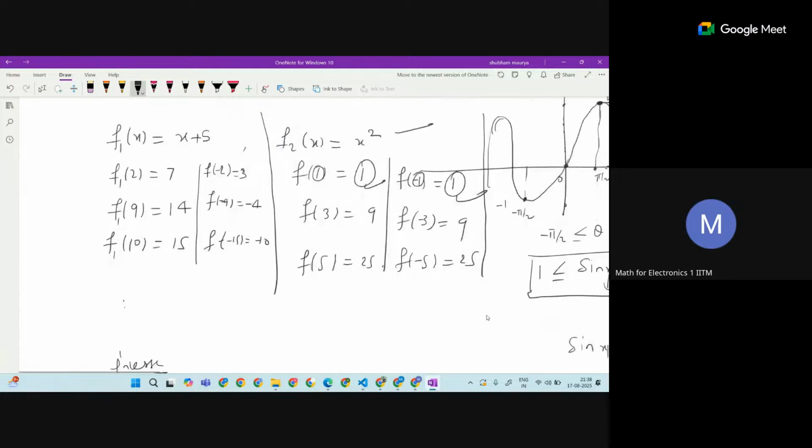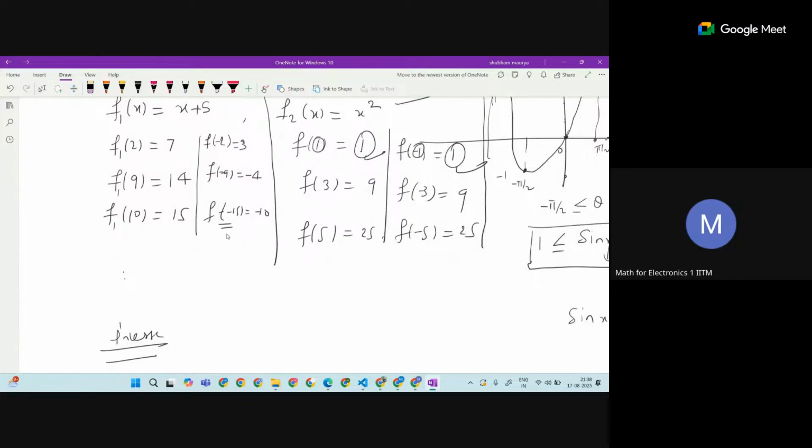But in the other case, I substituted the negative with the negative and I'm getting different outputs. This is the important thing, and this is what the inverse needs. So in this case, the inverse does exist, and we can explicitly get g(x), which is nothing but x minus 5. I will tell you how I got it, but for now I got this by guessing.